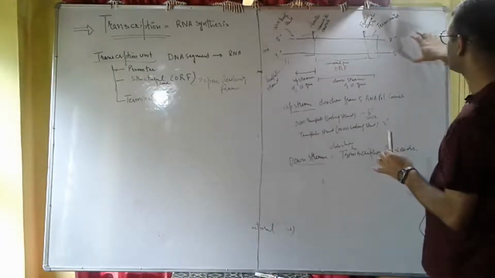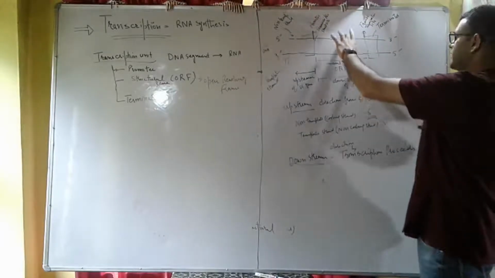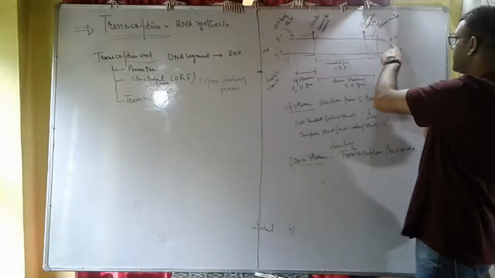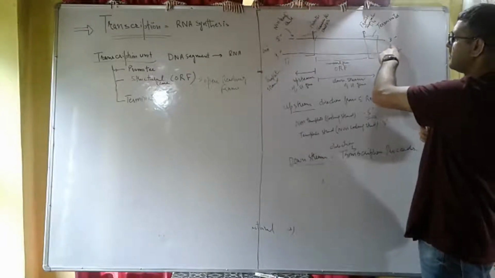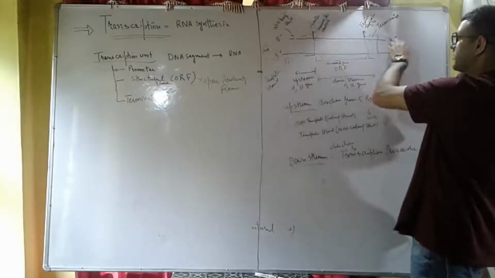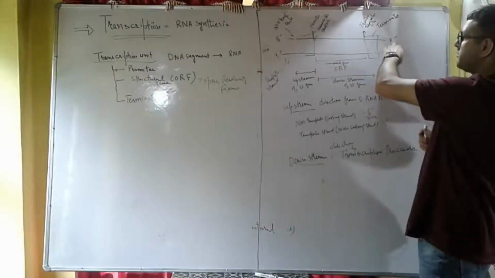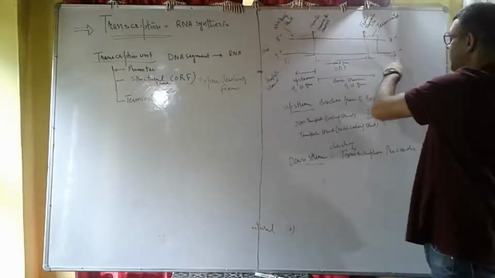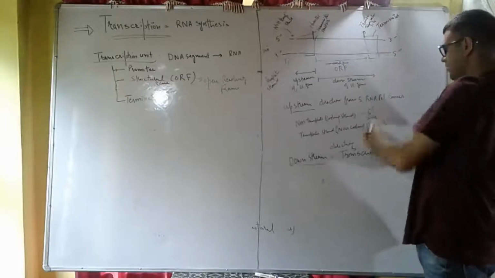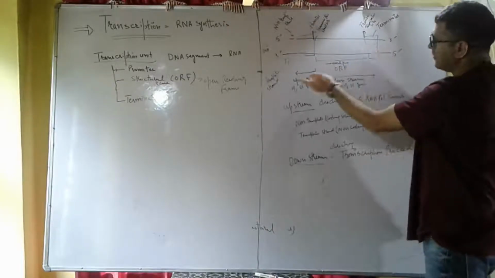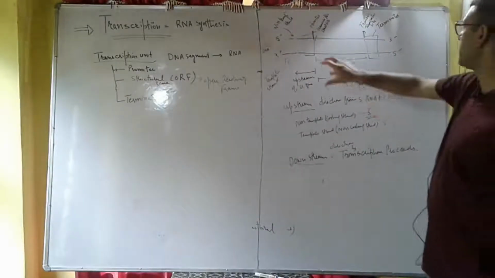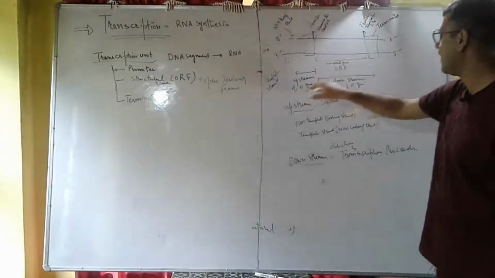We can say that 3' represents the downstream for the non-template strand, and 5' represents the downstream for the template strand. So this is what is called the upstream and downstream direction.